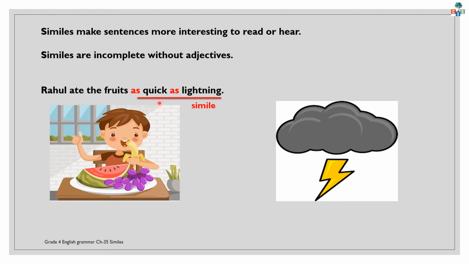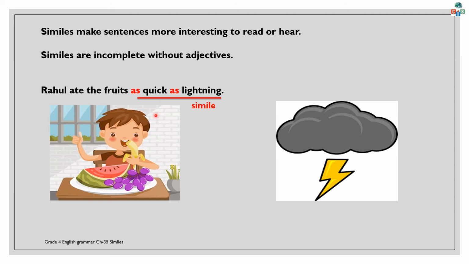So this expression, as quick as lightning, is a simile in this sentence. Now what is the common thing between Rahul and the lightning? Yes, they are very quick. Have you seen lightning? How quickly it comes out? So Rahul was eating the fruits quickly. So this is the common thing between both of them.